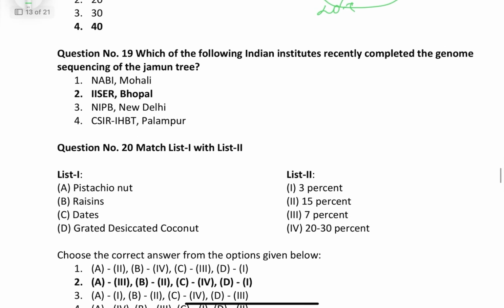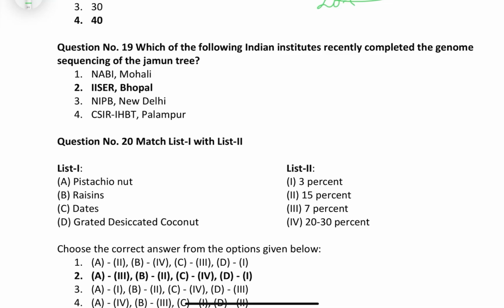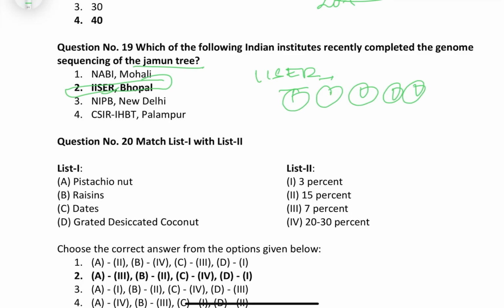Question number 19. Which of the following Indian institutes recently completed the genome sequencing of the jamun? Friends, it's a very important question. This is the Indian Institute of Science Education and Research, Bhopal. Friends, the Indian Institute of Science Education and Research is an autonomous institute and it has many centers, like one at Berhampur, one at Bhopal, one at Kolkata, one at Mohali, one at Pune, one at Thiruvananthapuram, one at Tirupati.